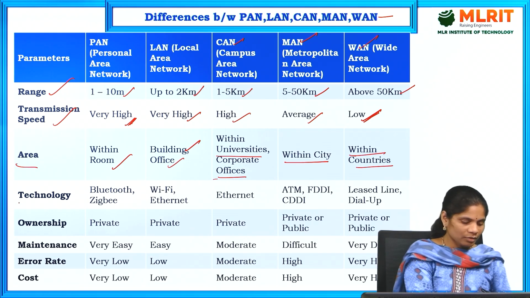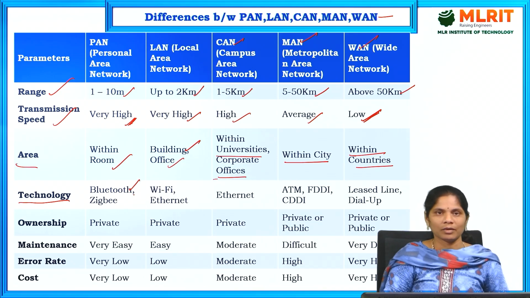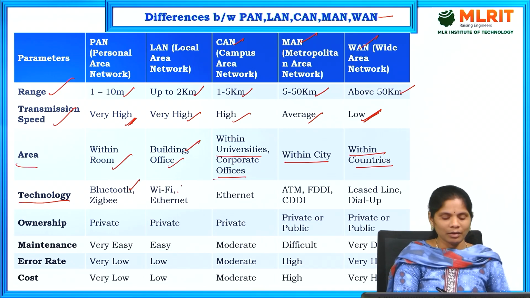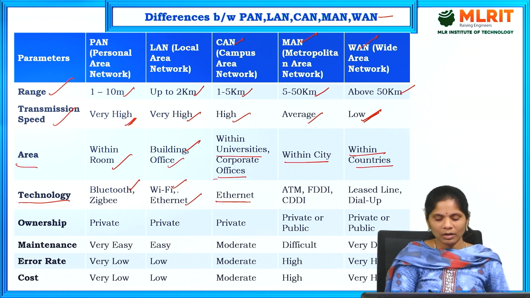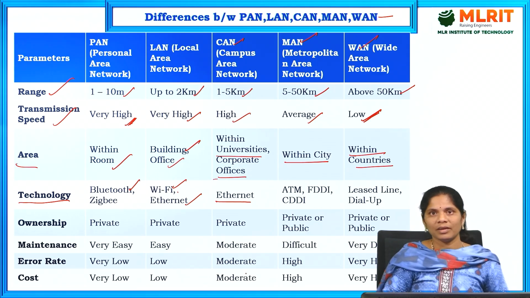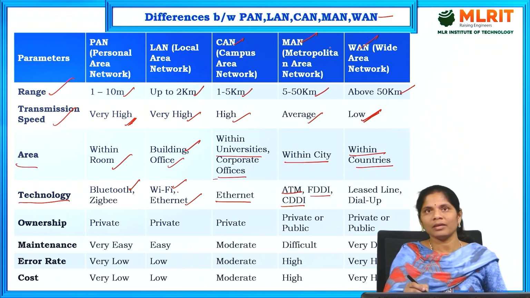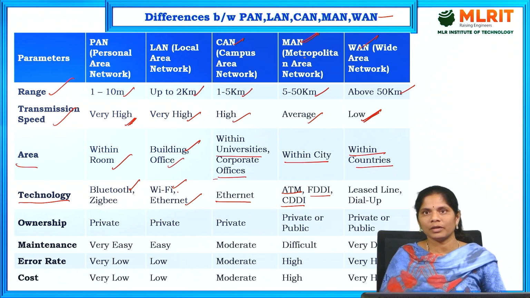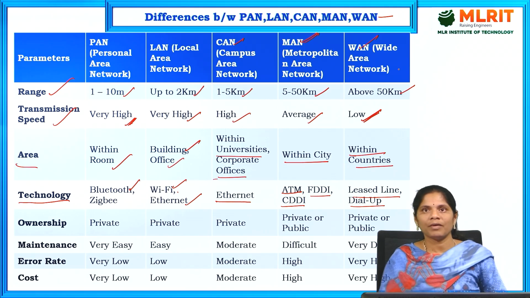Coming to technology, in PAN we mainly use Bluetooth and Zigbee technologies. Wi-Fi and Ethernet all come under LAN. Ethernet is also an example in campus area network. ATM, FDDI and CDDI are the technologies used in metropolitan area network. And leased lines and dial-up connections are used in wide area network.